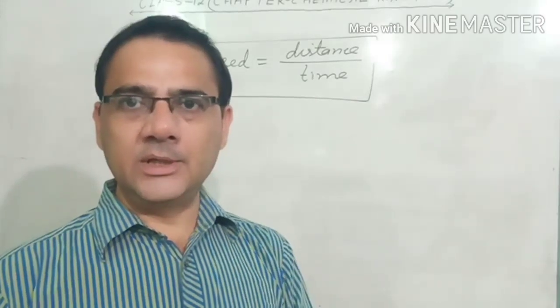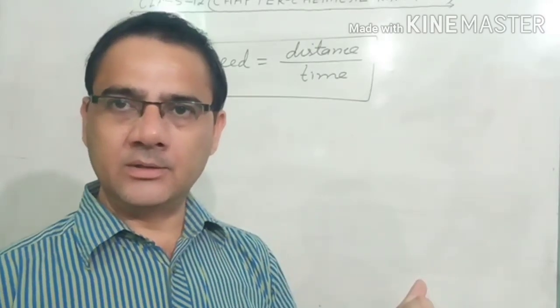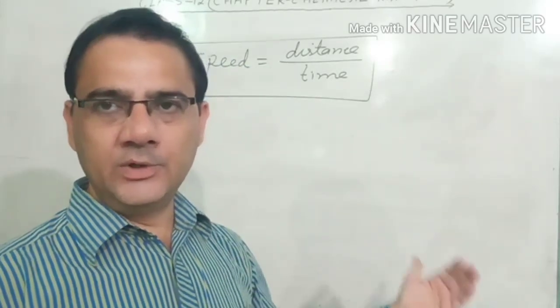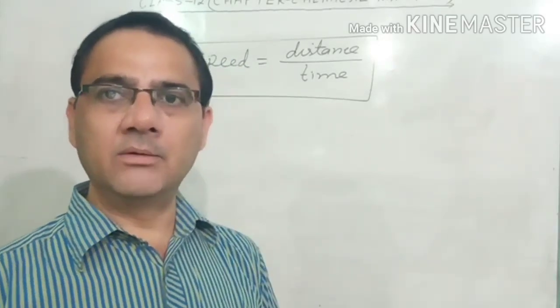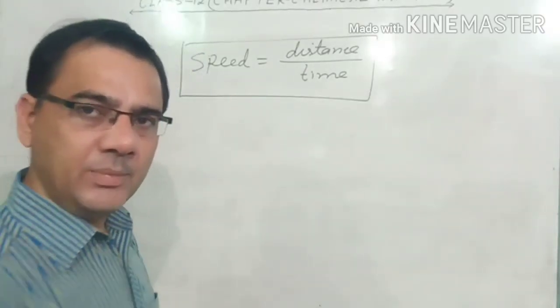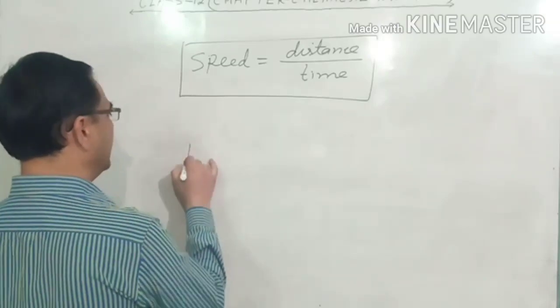For a chemical reaction we don't use the word speed; we use another word, and that is called rate. So for a chemical reaction the same type of formula is used, but in place of speed we use the word rate.